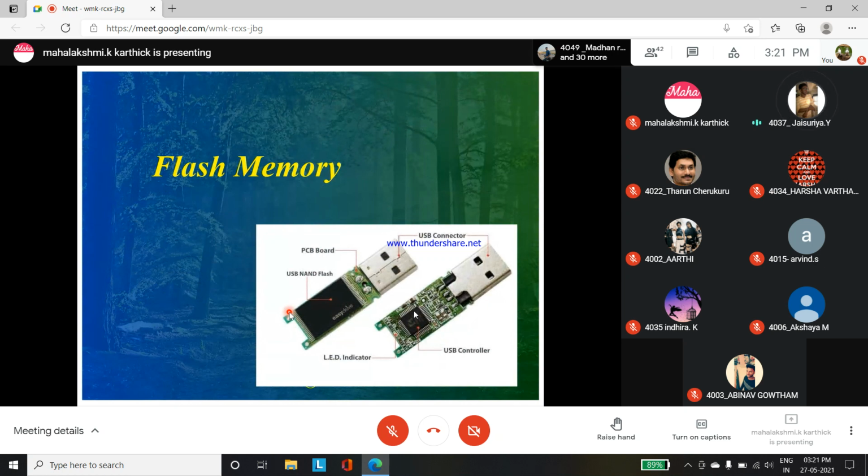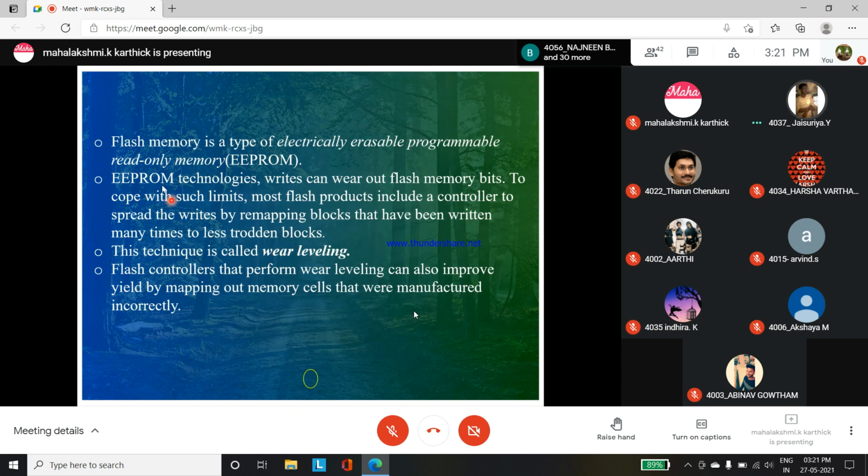Next we go for flash memory. Next slide now. Flash memory is a type of electrically erasable programmable read-only memory. In EEPROM technologies, when we write into flash memory, we get a wear out. So it is an obstacle in flash memory.